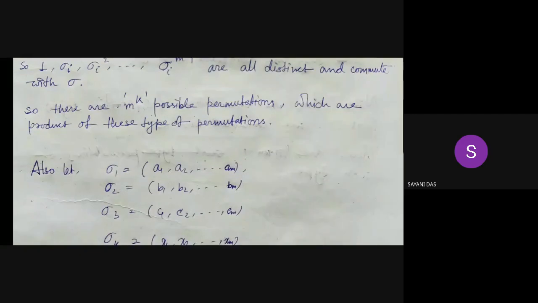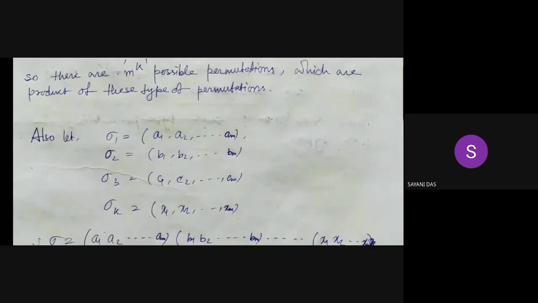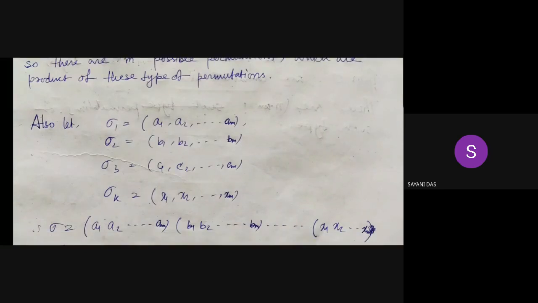Also, if we consider sigma 1 equal to a1 a2 up to am because it is an m cycle, and sigma 2 equal to b1 b2 up to bm, and sigma 3 equal to c1 c2 up to cm, and so on, sigma k equal to x1 x2 up to xm. So sigma becomes the product of k number of m cycles, looking like (a1 a2 ... am)(b1 b2 ... bm) and so on up to (x1 x2 ... xm).